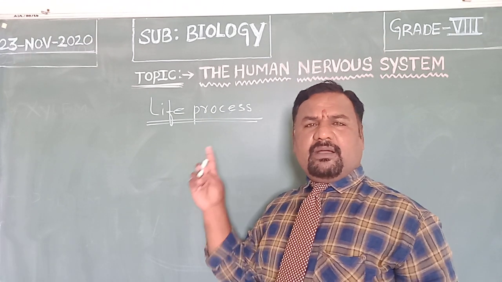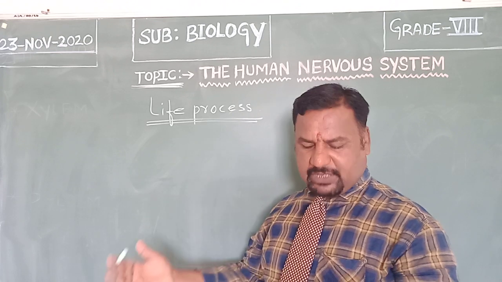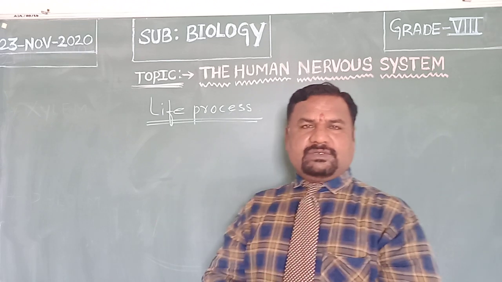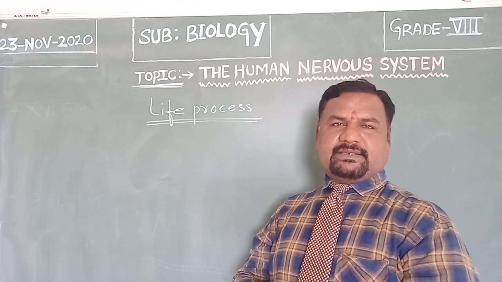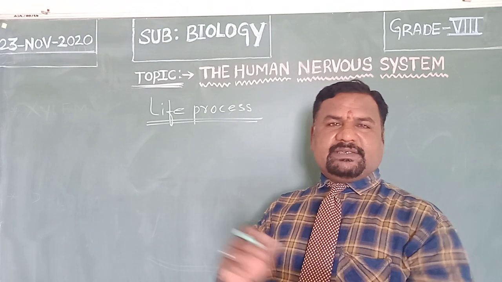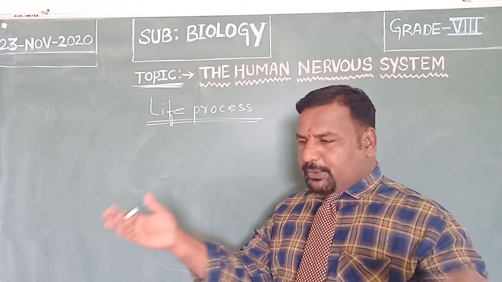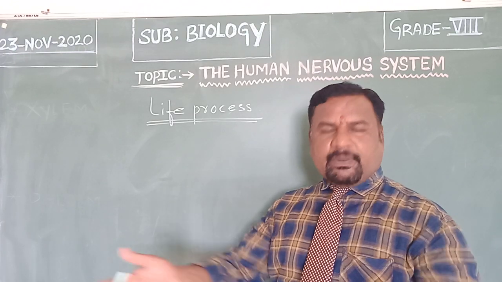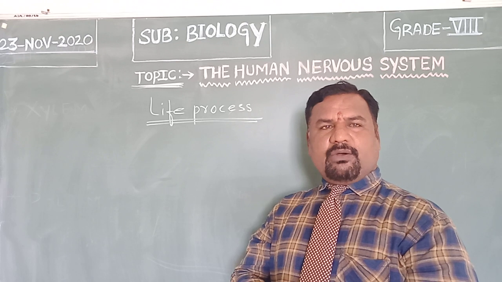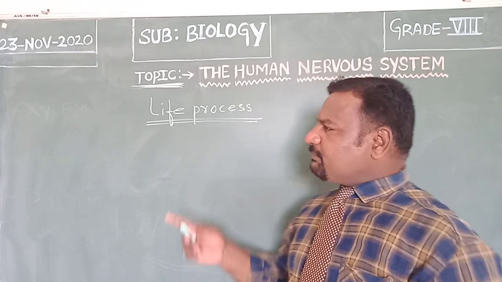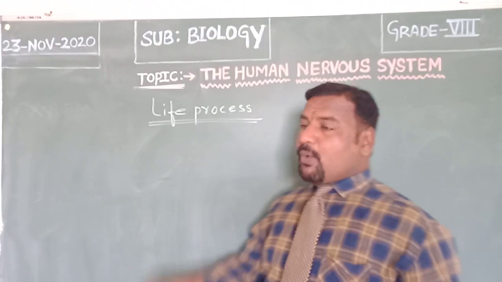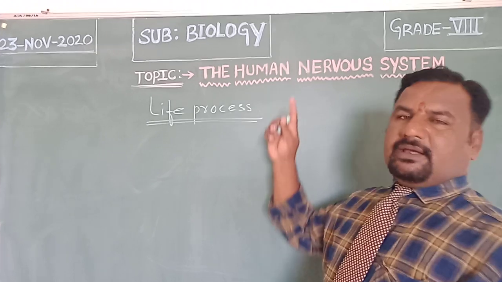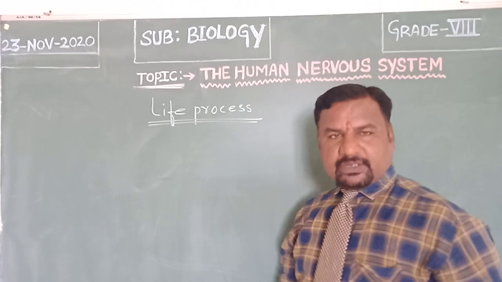For example, you can take circulation of blood in the body, production and secretion of hormones by the endocrine and exocrine glands of the body, photosynthesis in plants, nutrition, intake of food, and giving birth to a new young one by a living organism. These are all examples of life processes. The title of the lesson today is the human nervous system.